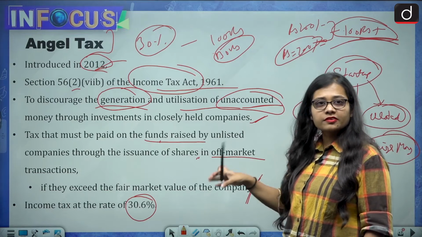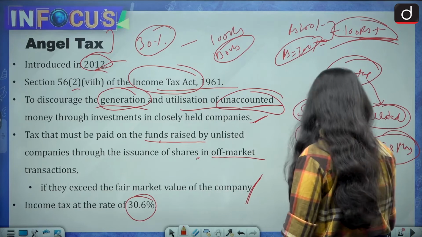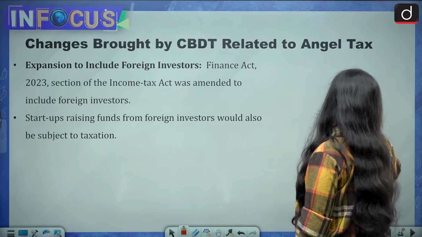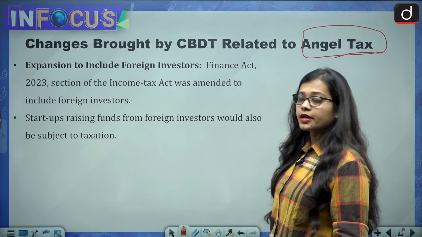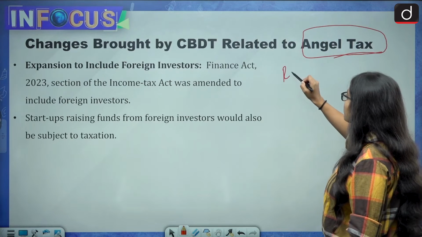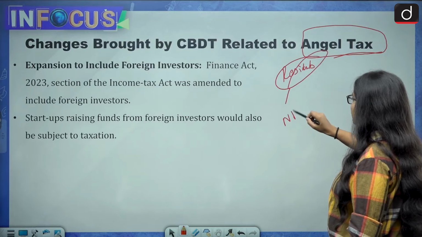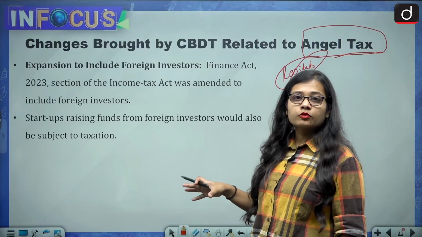So to discourage this generation of extra money, angel tax was introduced. Now, changes brought by CBDT related to the angel tax. What changes has been brought till now? Earlier it was only for the residents, but now non-residents will also be included in this.